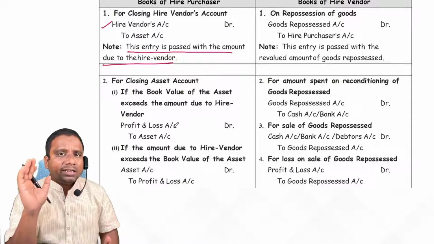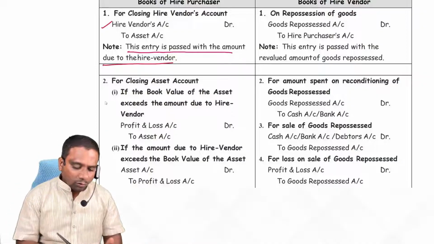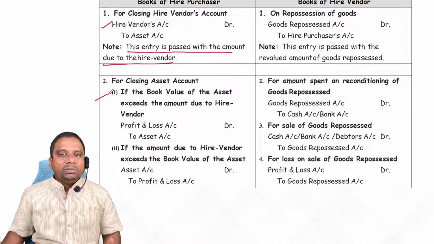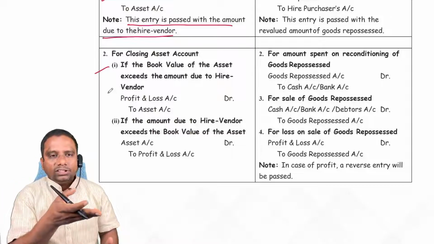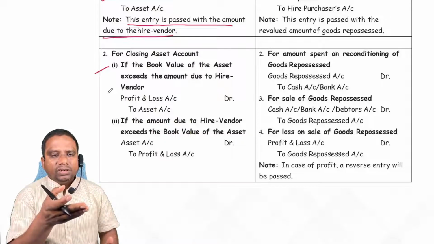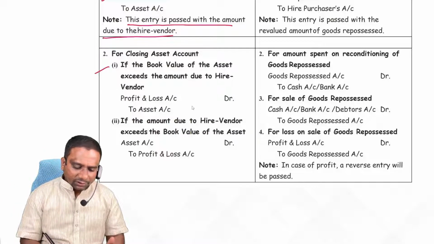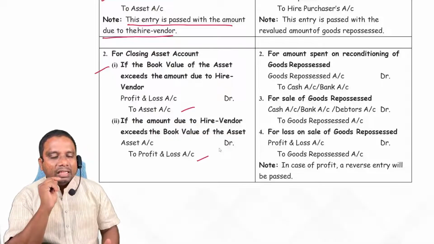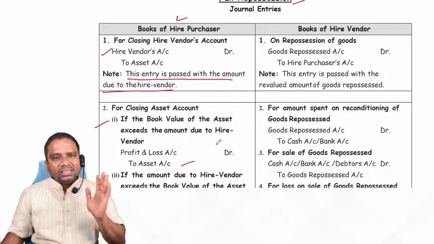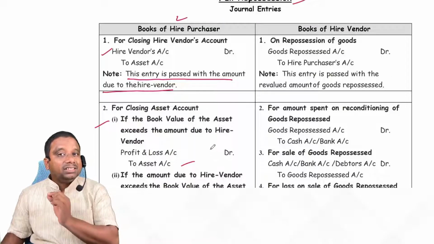Right. Next one. Now hire vendor account is closed. Now asset also we have to close. Look at asset account. If debit side is more than the credit side, then it is a loss for us. If credit side is more than debit side, then it is a gain for us. That is transferred to profit and loss account. Here in the books of hire purchaser, it is easy. But when it comes to hire vendor account, the accounting is a little bit difficult.